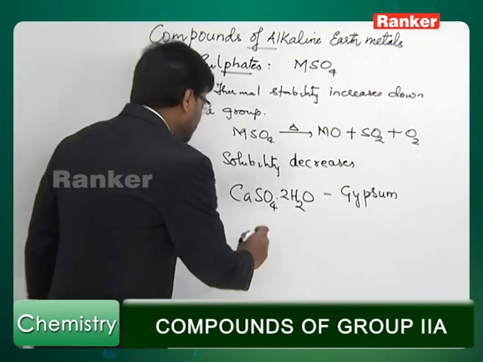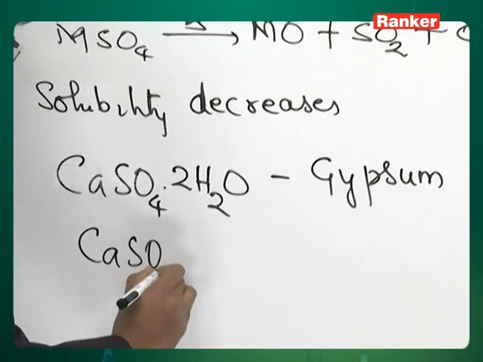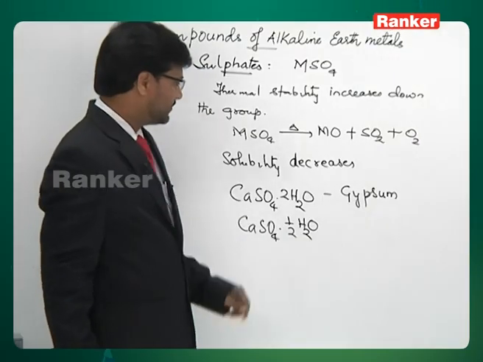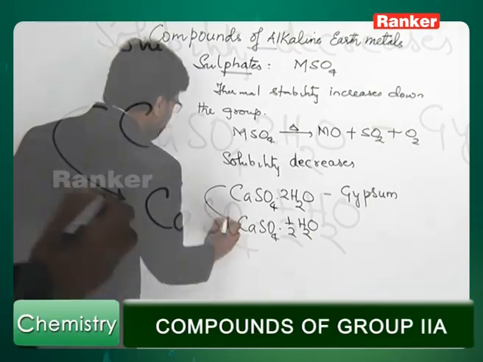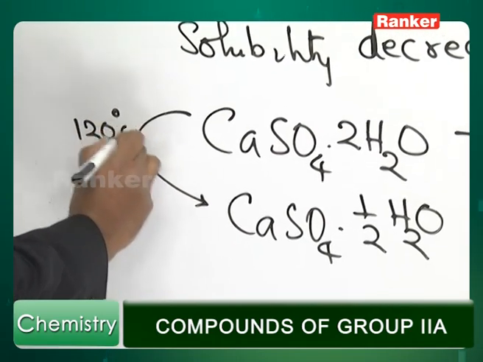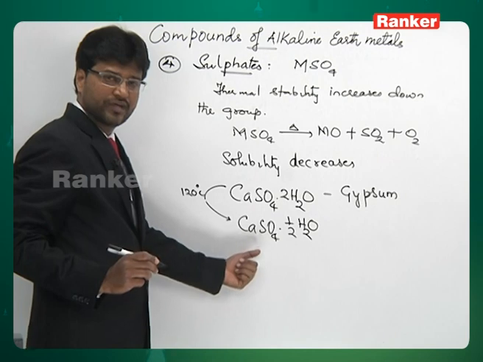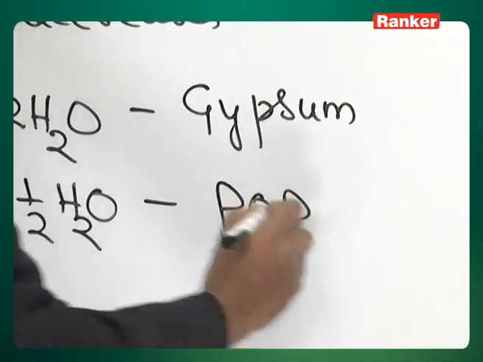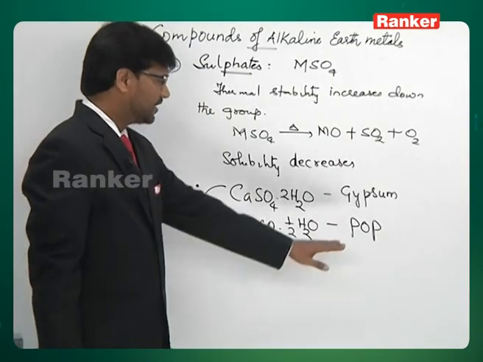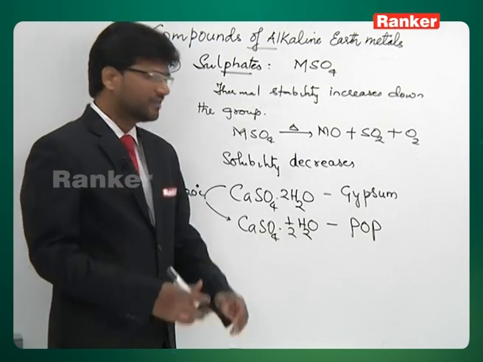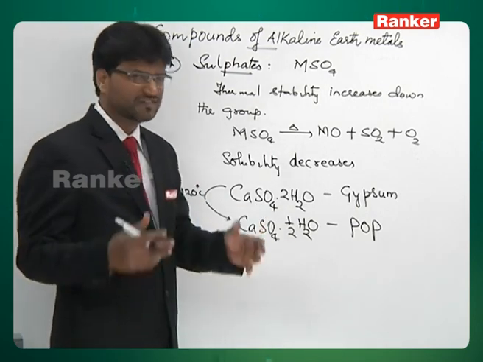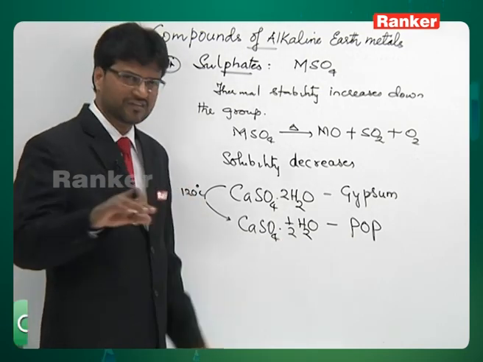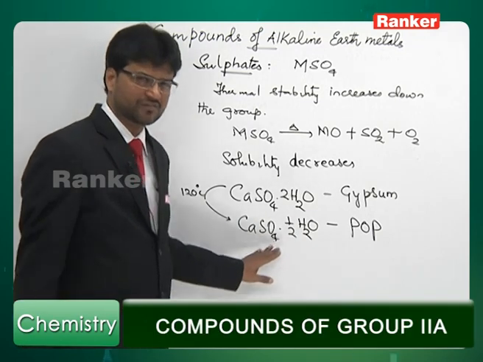Then another important thing is regarding this substance. It's a hemihydrate of calcium sulfate. This is obtained by heating gypsum. If you heat gypsum to about 120 degrees Celsius, it transforms into the hemihydrate by loss of water, and this substance is called plaster of Paris, popularly abbreviated as POP. The importance of this substance is it is used in making molds, statues, and even for setting of bones. Plaster is applied. The plaster is made up of this substance only, plaster of Paris.